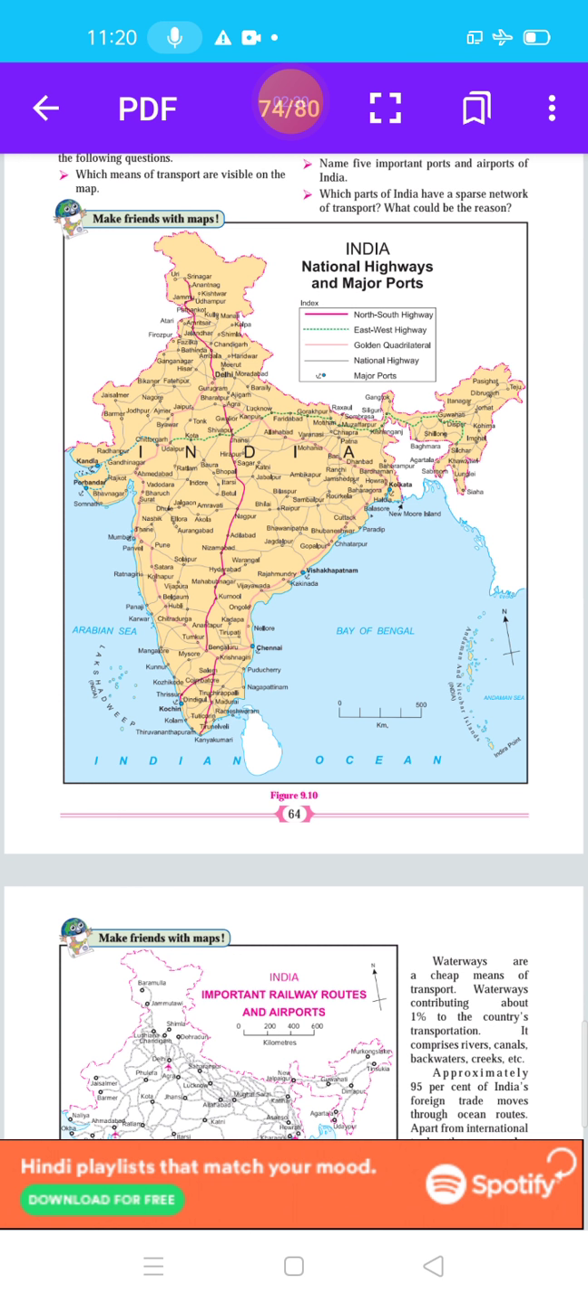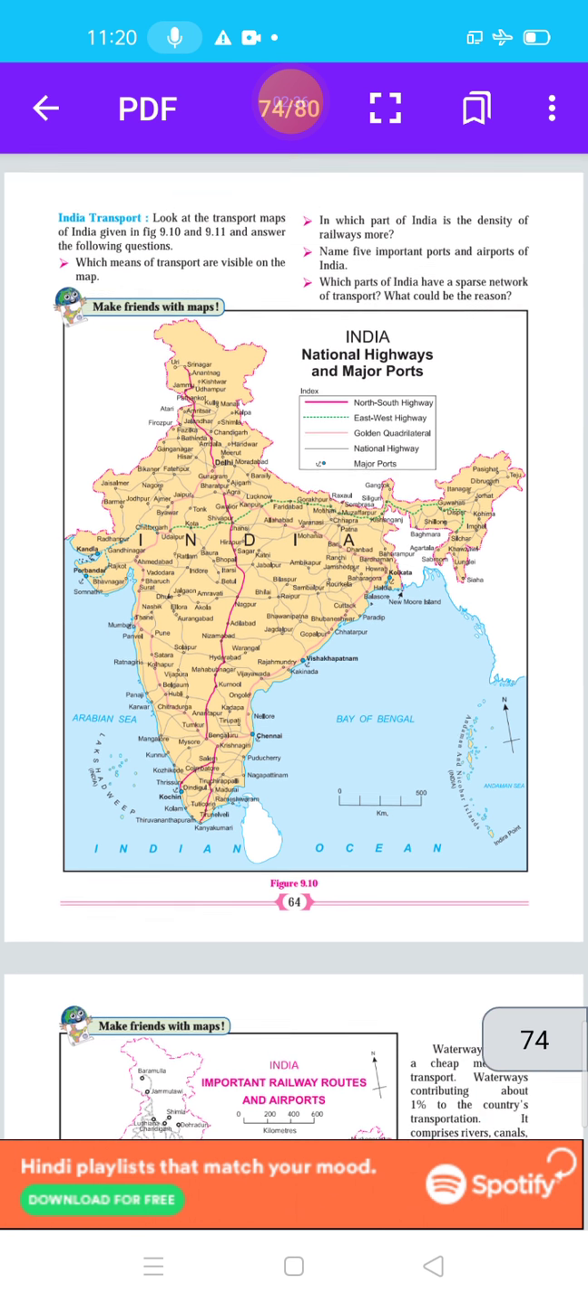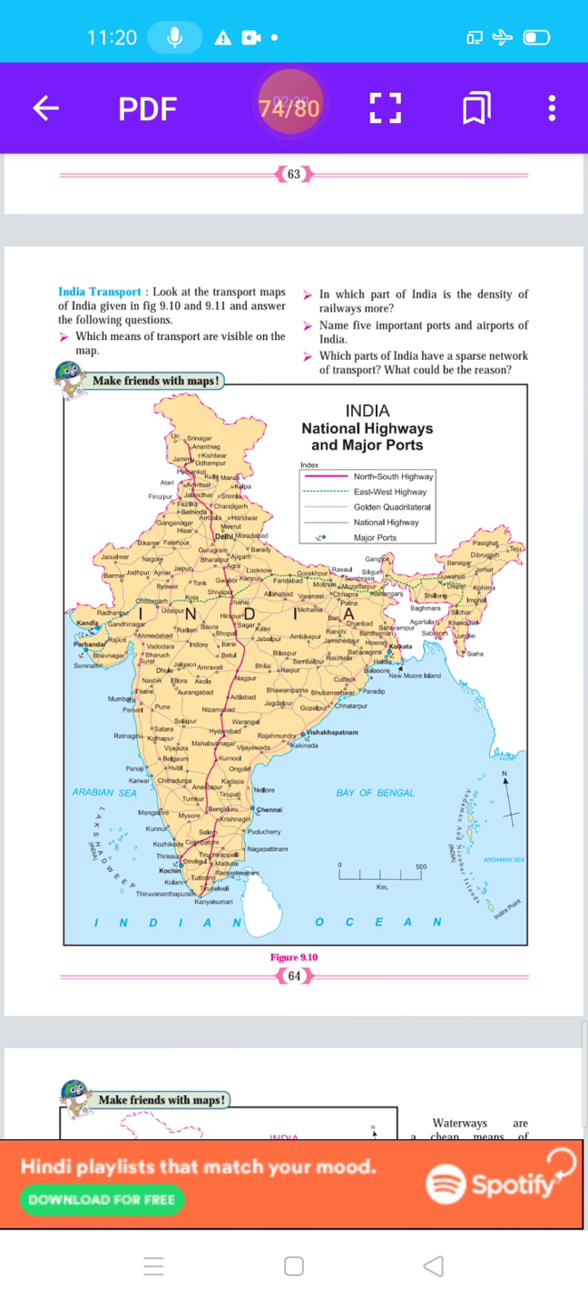Then the last question is, which parts of India have a sparse network of transport? What could be the reason? The answer of this question is, the north and the northeast parts of India have a sparse network of transport.